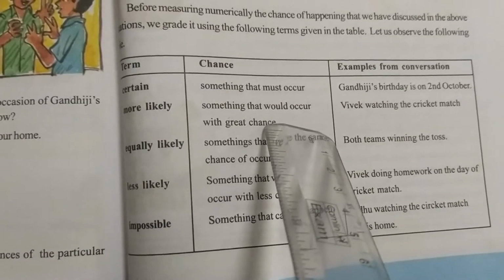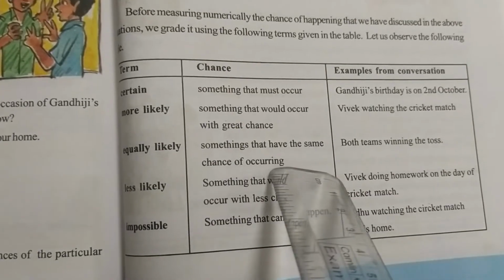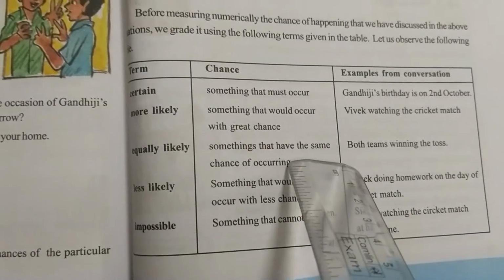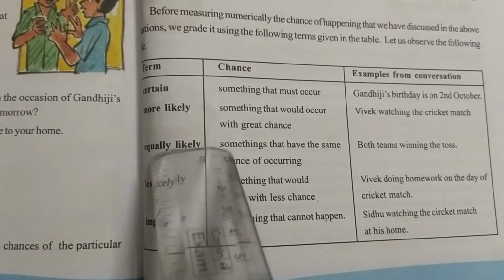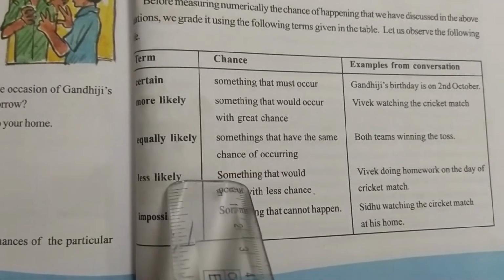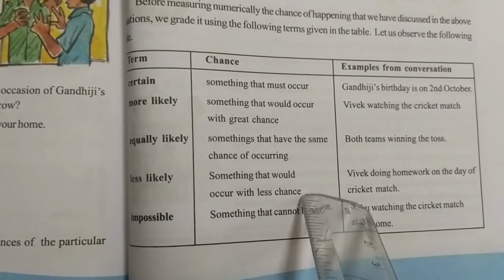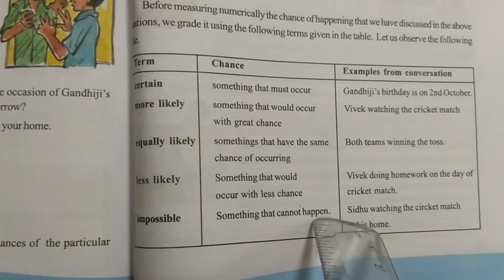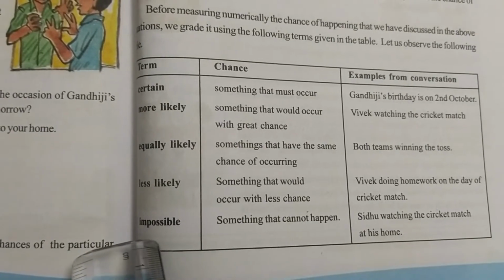And equally likely means something that has the same chance of occurring, nothing but if two or more situations are there, and the chance of occurring of each is equal, then we say it is equally likely. Next, less likely is something that would occur with less chance, nothing but the occurring of something is very less, then we say it is less likely. Impossible is something that cannot happen. If something cannot happen, then we take it as impossible.